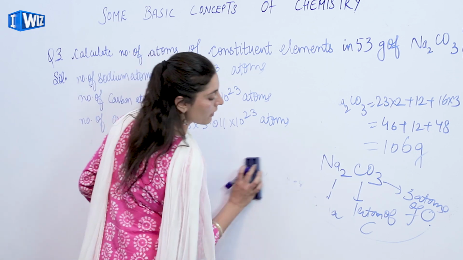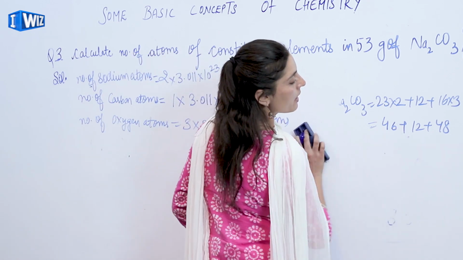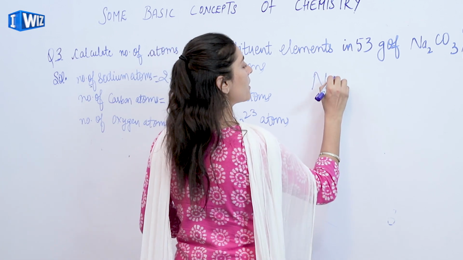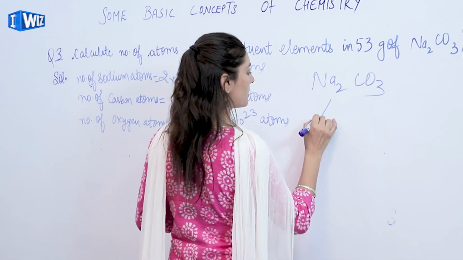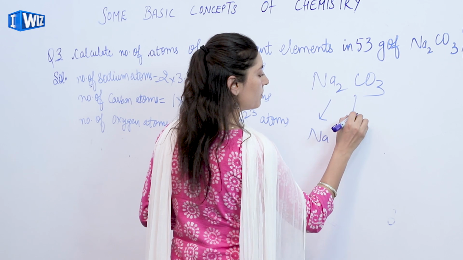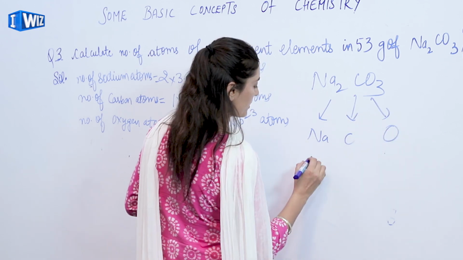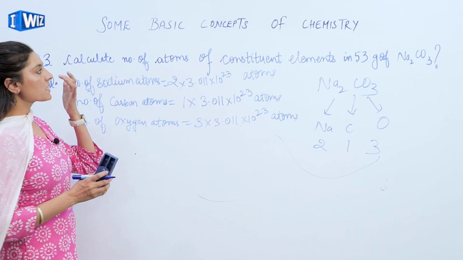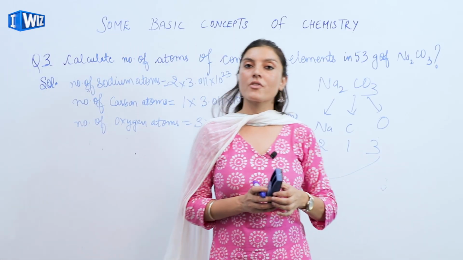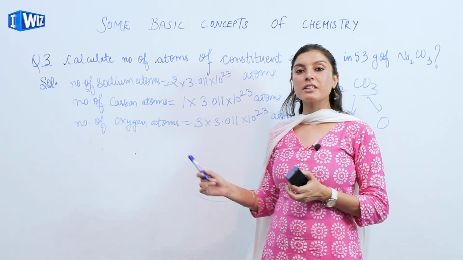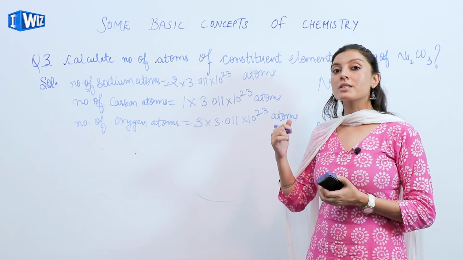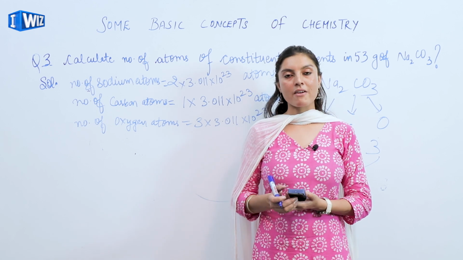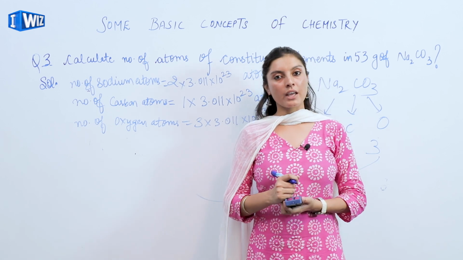So in this way, we can calculate the number of atoms of the constituent elements present in this compound, sodium, carbon and oxygen, 2, 1 and 3 accordingly. This is the way we can solve the numericals related to the mole concept using the different formulas. I hope this concept is clear to you, and now you can easily solve all the numericals related to it. Thank you so much.